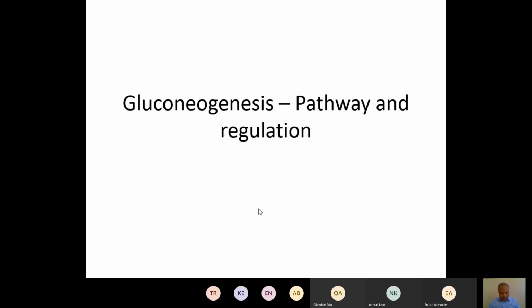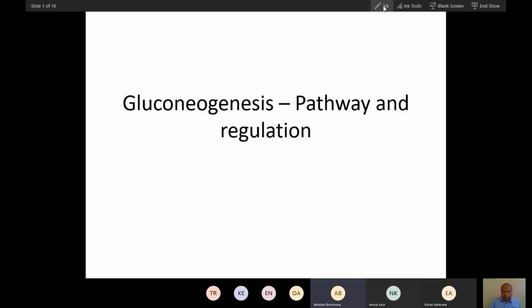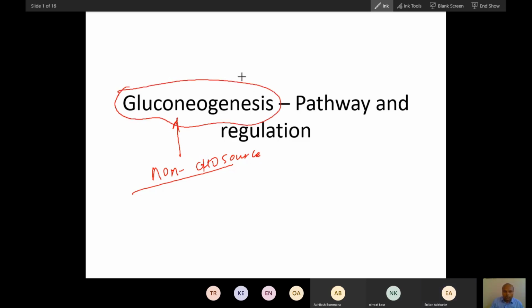What is gluconeogenesis? Synthesis of glucose from non-carbohydrate sources. So when does our body require gluconeogenesis? In the non-fed condition. What is that non-fed condition called? Fasting or prolonged fast.